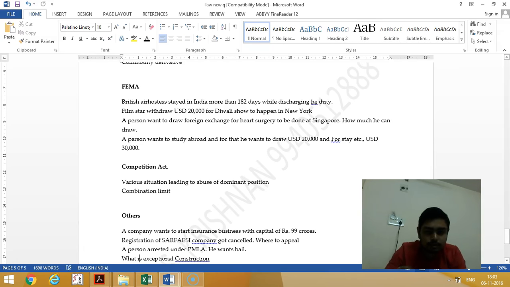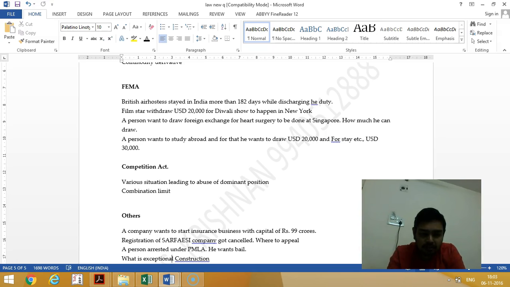Next, other acts. A company wants to start an insurance business with capital of 99 crores. See, for life insurance business 100 crores is required. Health insurance business specifically 100 crores is required. And reinsurance business 200 crores is required, and net owned funds 5,000 crores. So with 99 crores, we cannot start an insurance company.